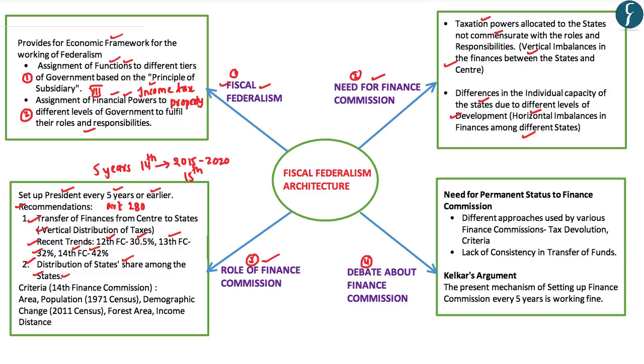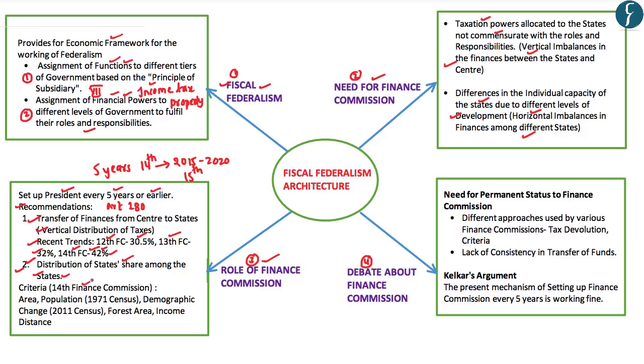to the states. Secondly, as stated before, different states in India are at different levels of development, and accordingly, this 42% of the states' share cannot be shared equitably among all the states in India. What is needed here is that the well-developed states should get a lower percentage of this particular share, whereas the poorer states should get a much higher share of this particular 42% of the central taxes.